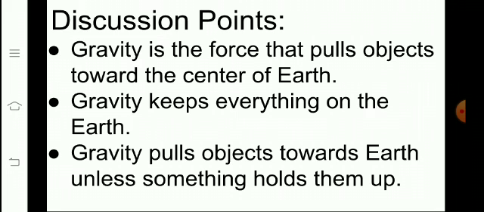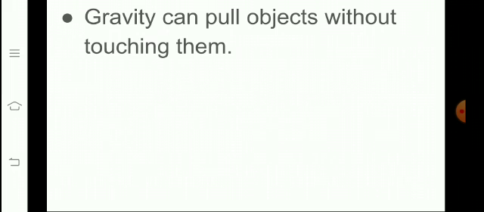Gravity pulls objects towards the ground unless something holds them up. Like if anything can fly in the air, like birds or a kite, something can hold them up. Like wind holds the kite up in the air. Gravity can pull objects without touching them.